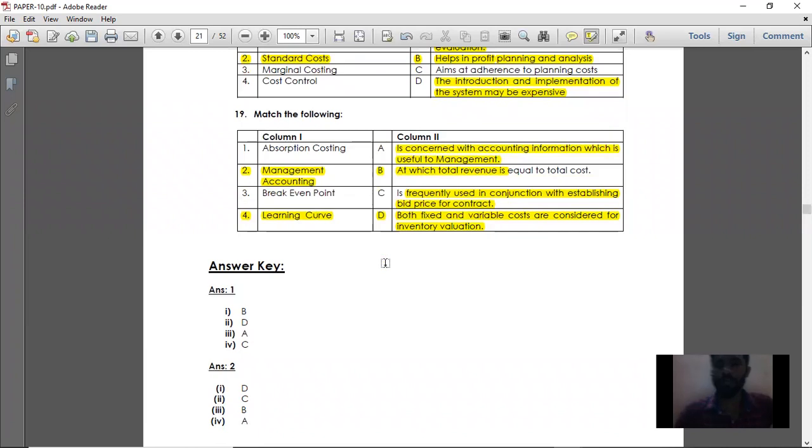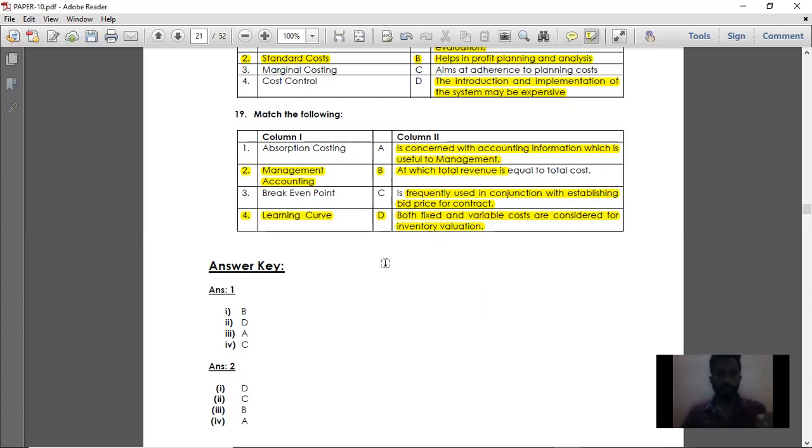So by doing this match the following, or watching these match the following videos or choose the best answer videos, whatever the MCQ may be, you are just revising the concept. Now, you are not only studying this MCQ. When I am telling what is marginal costing, I am explaining the marginal costing statement. The marginal income statement basically consists of 5 items. Sales minus variable cost, you will get contribution. From that, if you take off fixed cost, you will get profit. All these different concepts will be revised when you are going through this MCQ. So that is why we are particularly making this MCQ video.